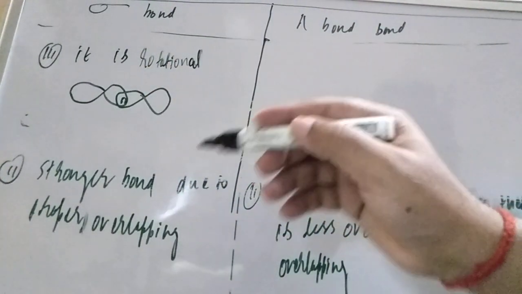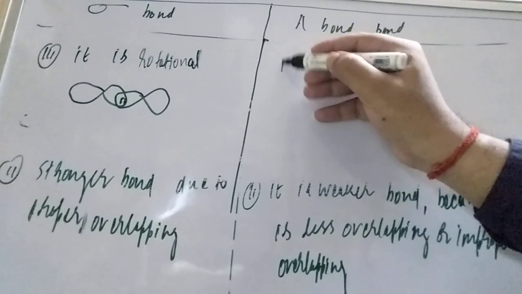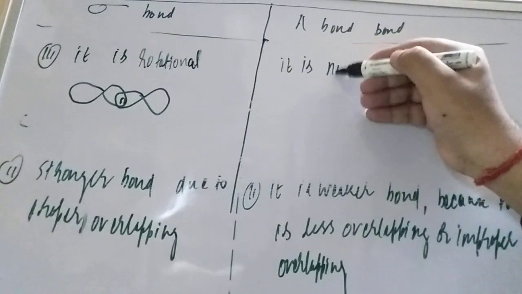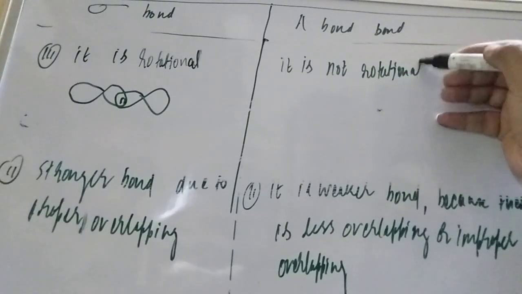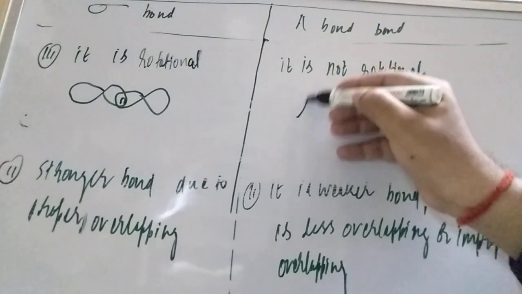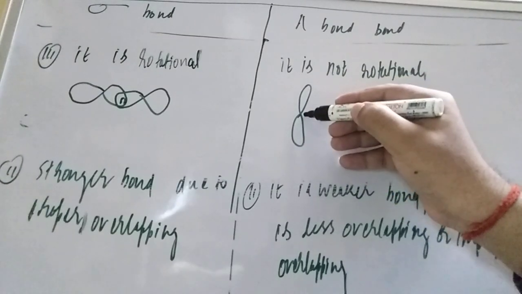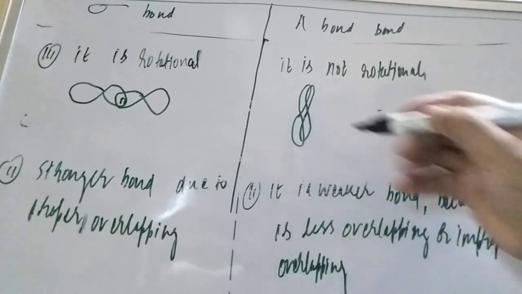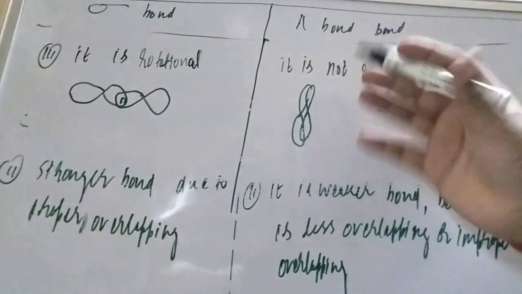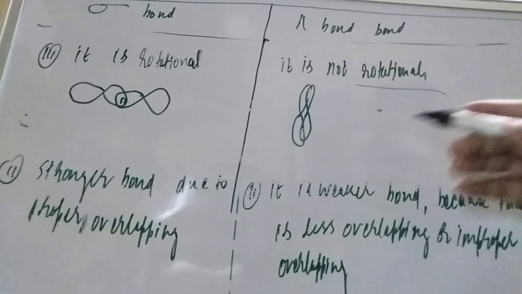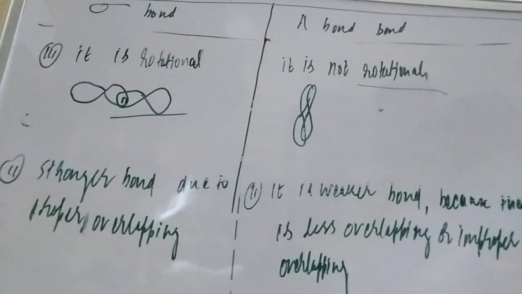But here it is not rotational. Both-way overlapping is there, top and bottom overlapping. If you rotate this, the bond will break. So the pi bond is not rotational, and the sigma bond is highly rotational.